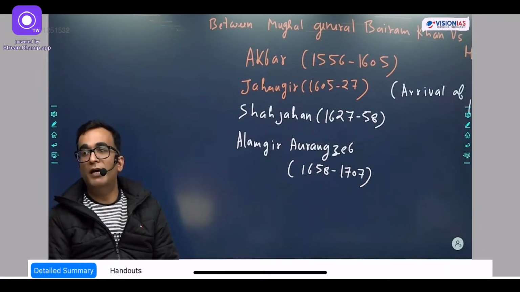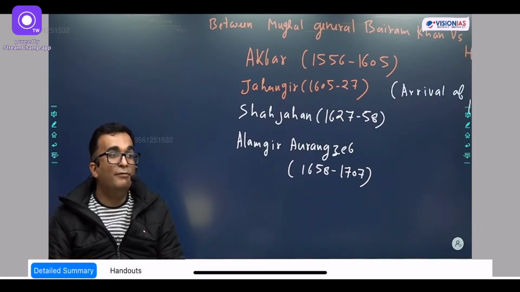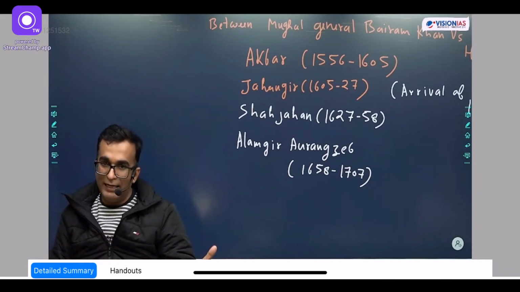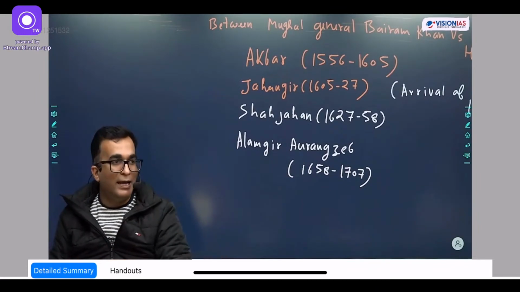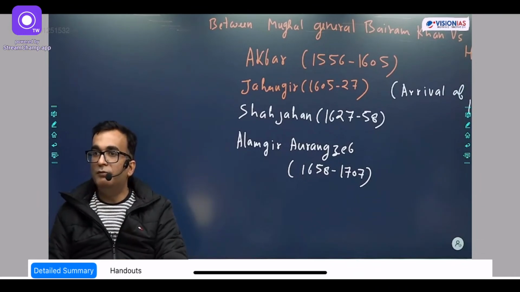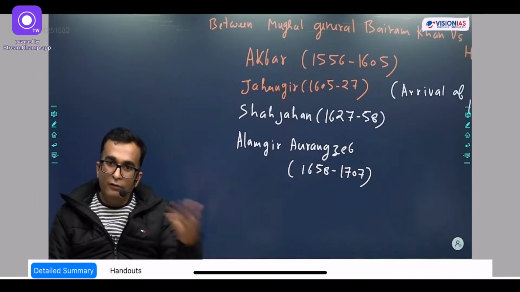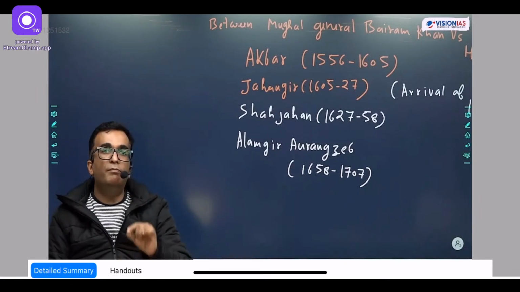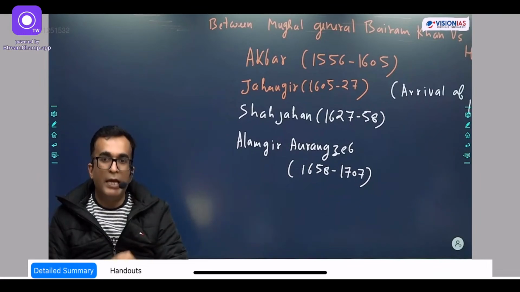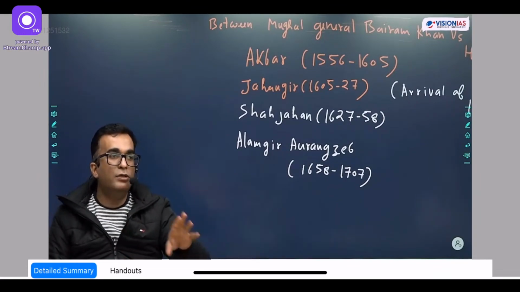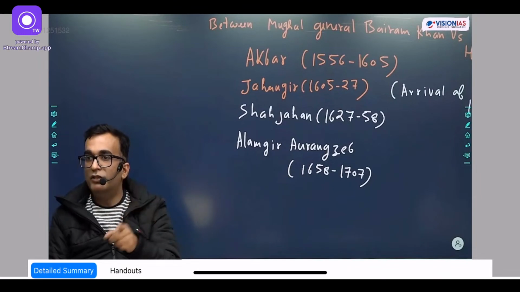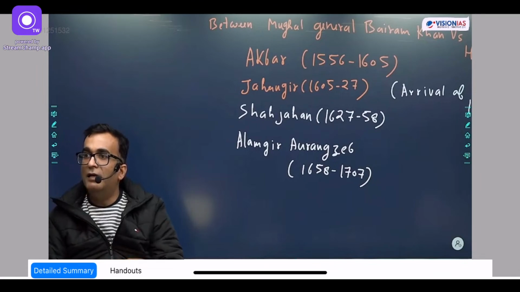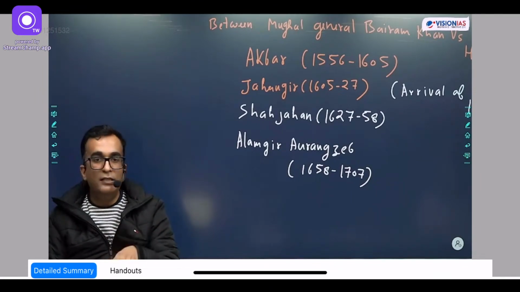In 1555, Humayun returned from Iran, and with the help of the Iranian ruler, he completely removed the Sur from Delhi, and then he re-established the Mughal dynasty. Okay? So, re-establishment of the Mughal dynasty, but then his unfortunate death also happened. He fell from his stairs, after which one of the ministers of the Sur dynasty, Hemchandra, captured Delhi, which led to the second Battle of Panipat between the Mughal general Bairam Khan and Hemchandra. Hemchandra was defeated and killed, and the arrival of Akbar on the Indian scene happened.